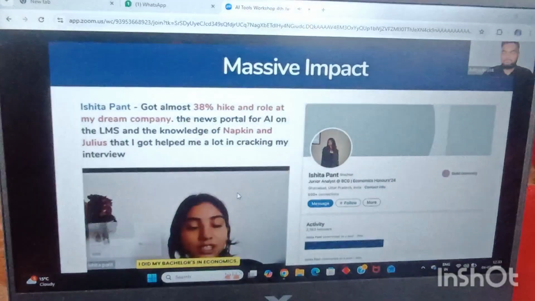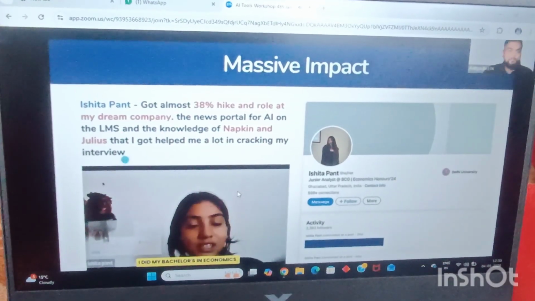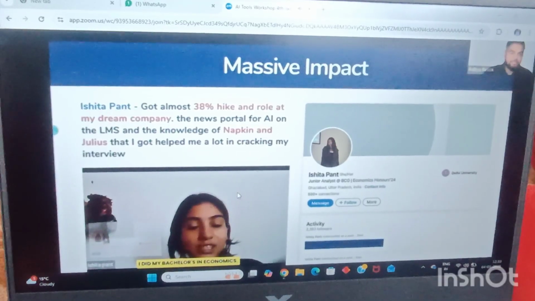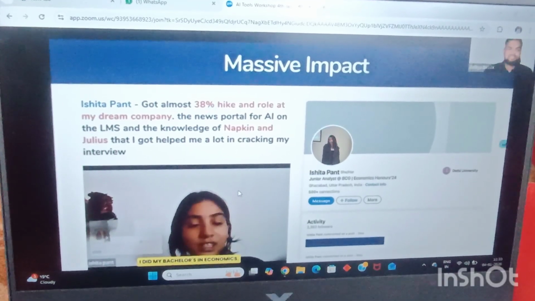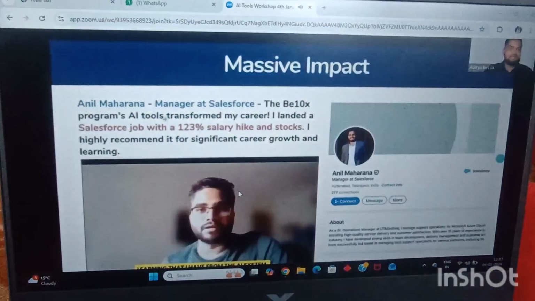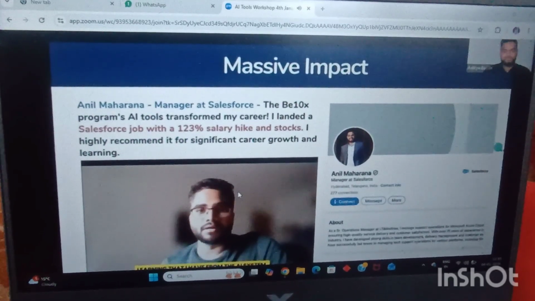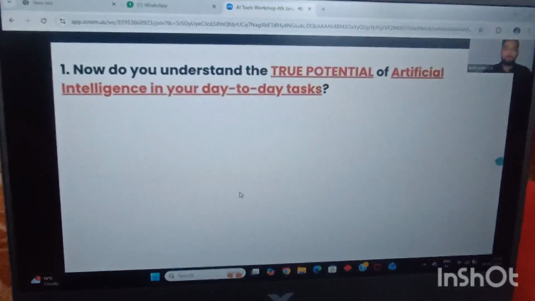So that was that, because of the kind of impact this workshop has created in the life of Ishita Pant, right? After learning all of these things, she was able to get a 38% salary hike in her dream company. We have Anil Maharana. He switched his job to Salesforce and got a 123% salary hike because of the kind of learning he got.